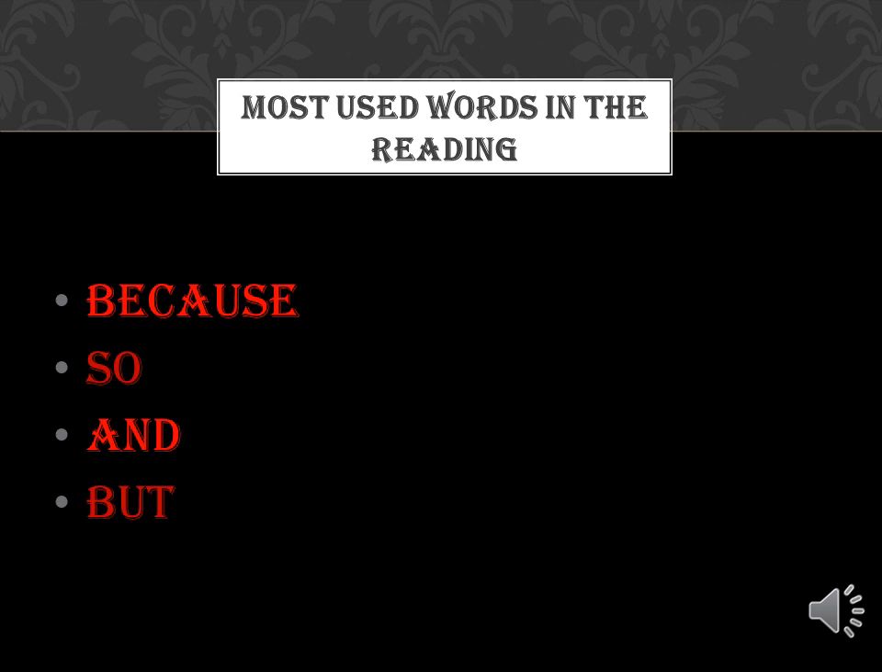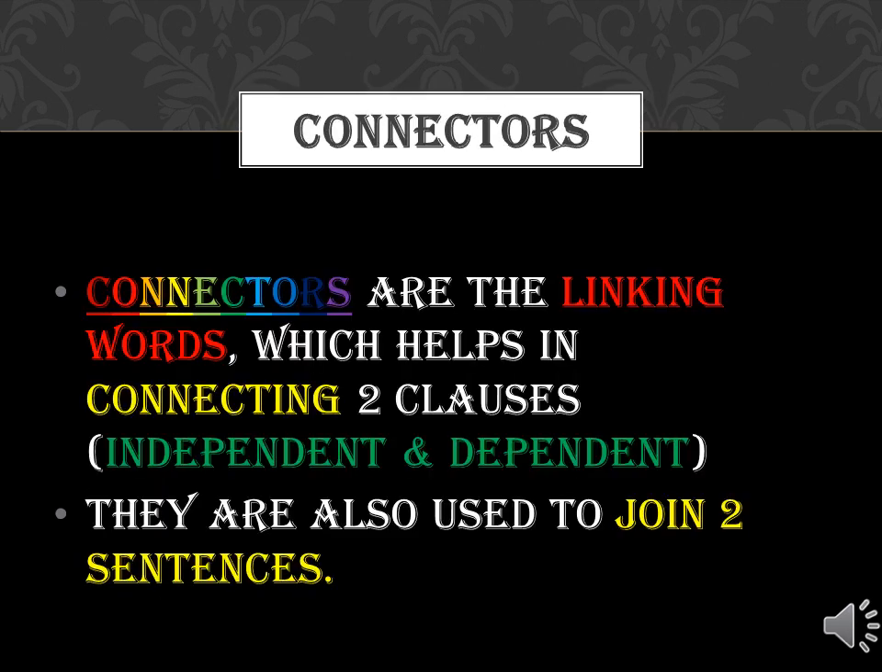Now, when you must have been reading, you might have noticed that the following words, which are because, so, and but, are the words which are most used in the reading. Let's figure out more about these words. What are they called and why are they used in the language? These words are known as connectors. Connectors are the linking words which help in connecting two clauses, independent and dependent. They are also used to join two sentences.